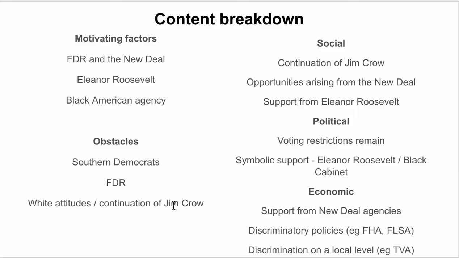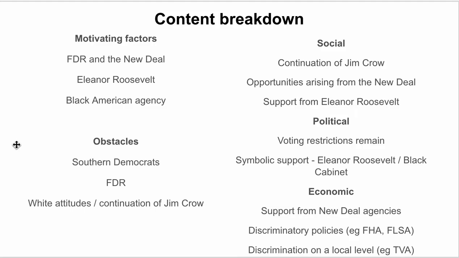Whereas on the other hand, his wife was obviously very positive towards Black American civil rights, and he couldn't be as supportive. Another obstacle is white attitudes in the South, just a continuation of Jim Crow. And there's examples of lynchings in this period, and just the discrimination on a local level, which I'll talk about in just a second, you could put under the category of white attitudes that limited and hindered Black American civil rights.